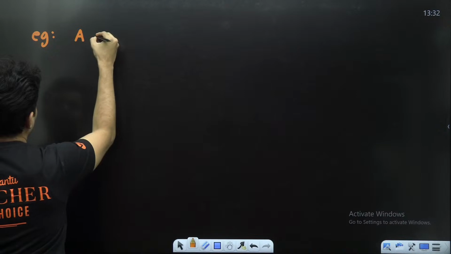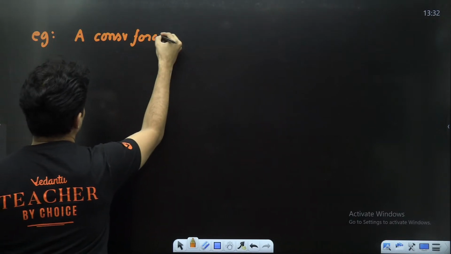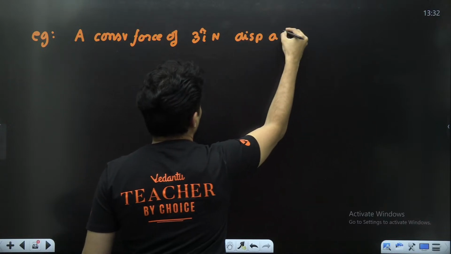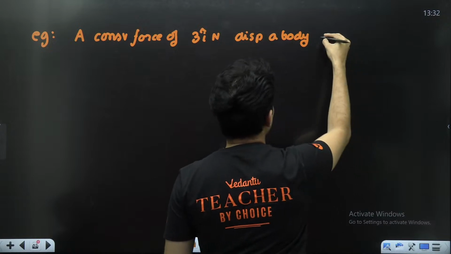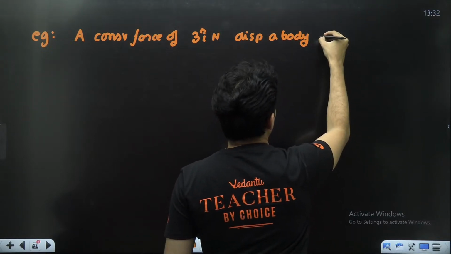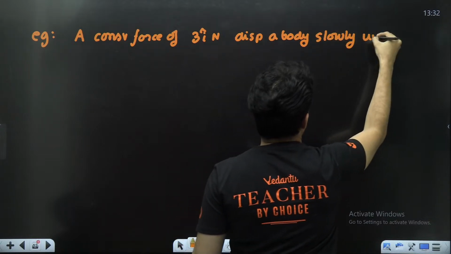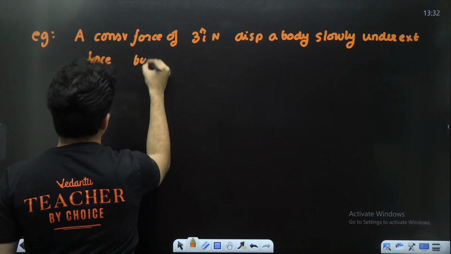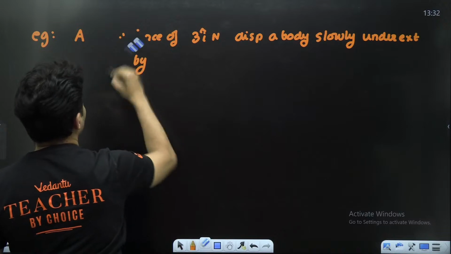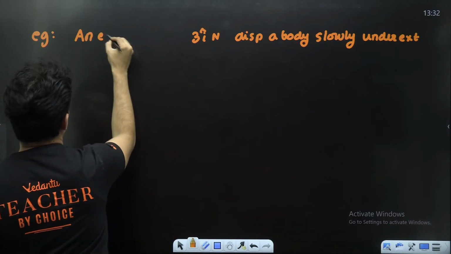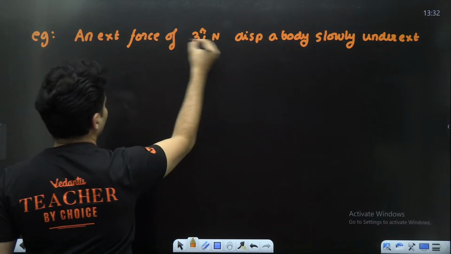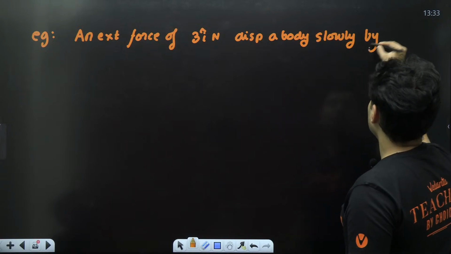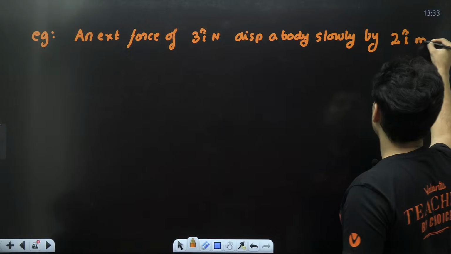Say a conservative force of 3 A displaces a body slowly under external force by, actually I should not use this, sorry guys, an external force of 3 A displaces slowly by 2 A meters.